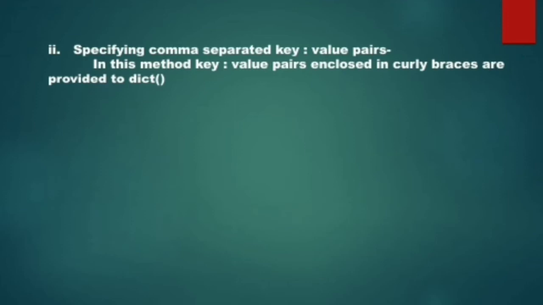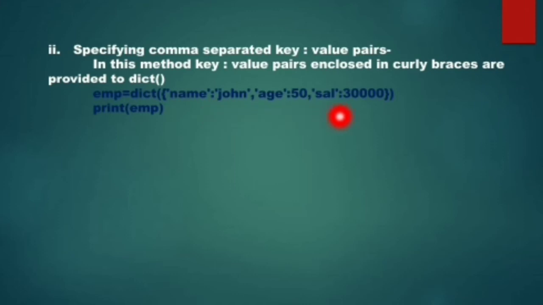Moving on to the next method. In this method, I am going to assign the key value pairs in curly braces and pass it to the dictionary function. Now this is similar to simply passing a dictionary to the dict function. See, within curly braces I have written the key value pairs and then I have passed them to the dict function. So when I display such a dictionary, you can look over here, the dictionary is created exactly as I have passed it. Right? Now coming up to the next method.